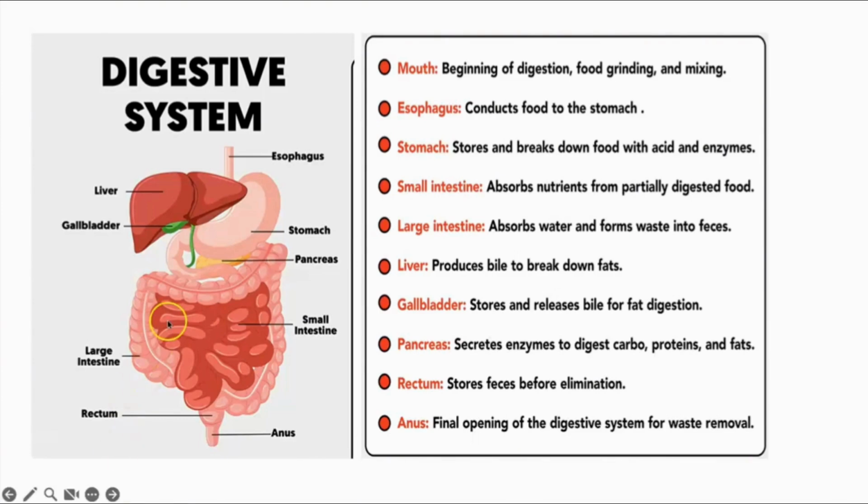Hope you understood. From the mouth through the esophagus, it enters the stomach, and the accessory parts, that is the liver, gallbladder and pancreas, help in the secretion of bile juices for the digestion, mainly of fats. Then it enters the small intestine where absorption takes place, and in the large intestine water content is removed and it is made into feces, which waits in the rectum region and is then eliminated through the anus.